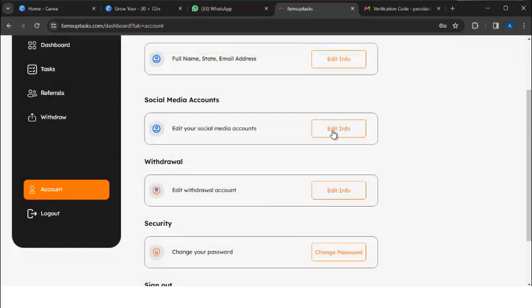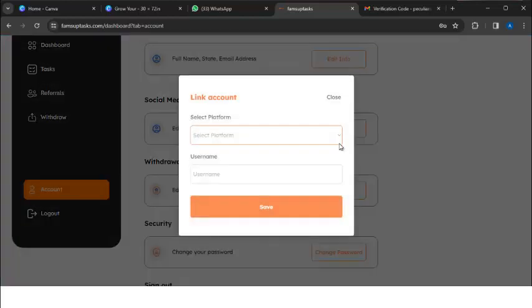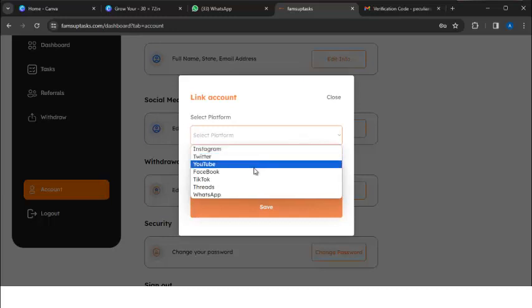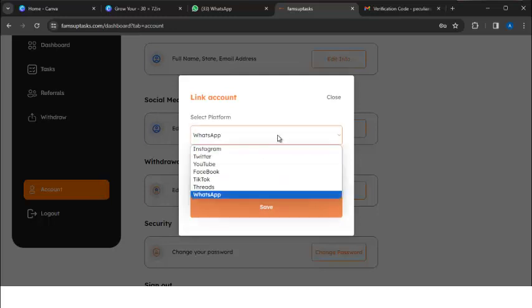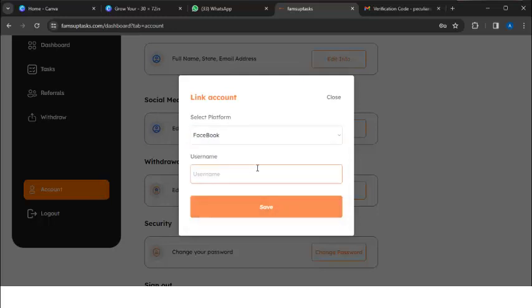If you have to edit your social media account, I can just click on this. So this is Facebook. You can use WhatsApp anyway, or let me say Facebook will be better. Then you enter your username on Facebook. How do you get your username on Facebook? I'm going to show you that.